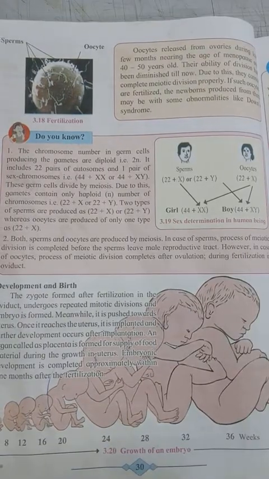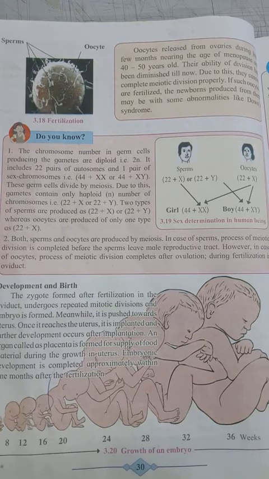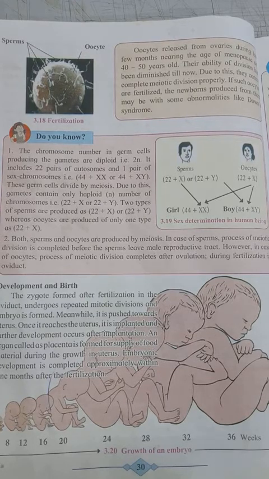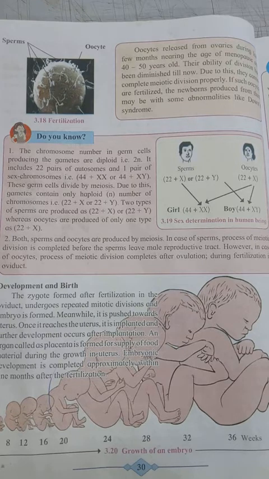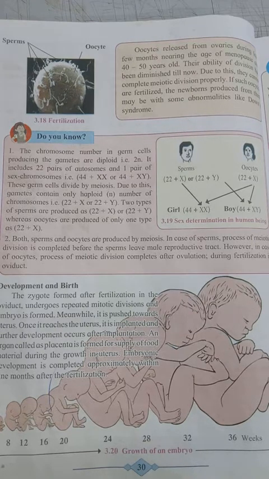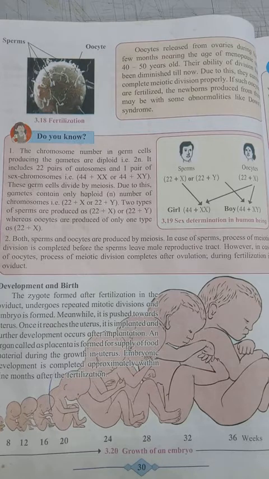When the zygote is formed by fertilization, it undergoes mitotic division and forms an embryo. The embryo is pushed towards the uterus. Around the embryo, a round membrane is formed, called the blastocyst. Under the blastocyst, the embryo starts developing.